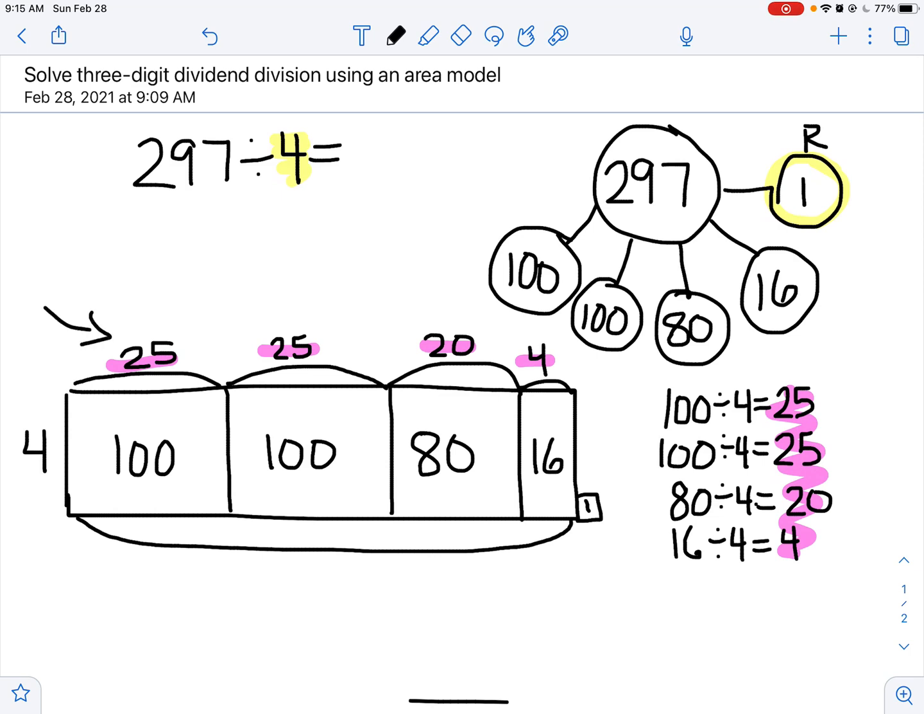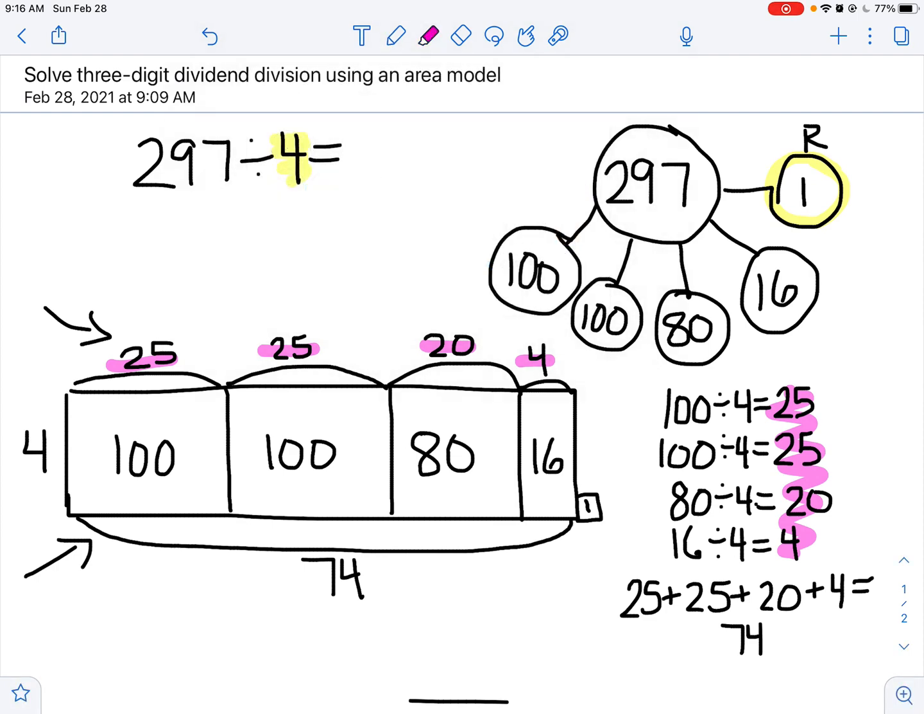Some of you like to put these numbers on the bottom and the total at the top. It doesn't matter if it's on the top or the bottom as long as you've got it labeled. So I know I've got to add 25, 25, 20, and 4. And that's going to give me, let's see, 50, 74. So I know this side length is 74 with a remainder of 1.